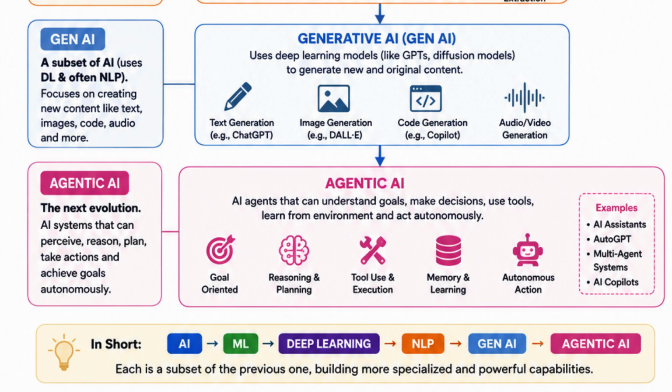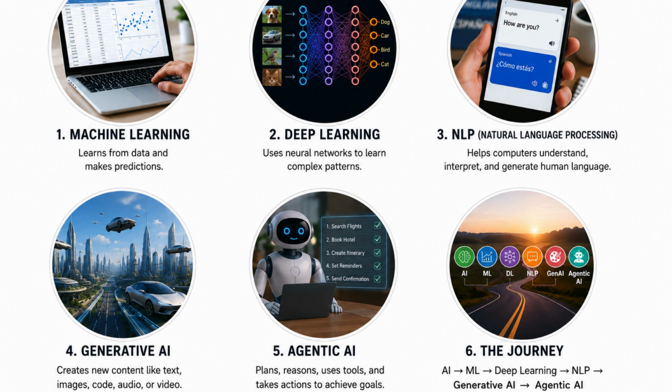In a final comparison, machine learning learns from data. Deep learning learns complex patterns automatically. NLP understands and generates human language. Generative AI creates new content. Agentic AI plans, reasons, uses tools, and completes tasks automatically. The sequence is simple, memorable, and ideal for a beginner.